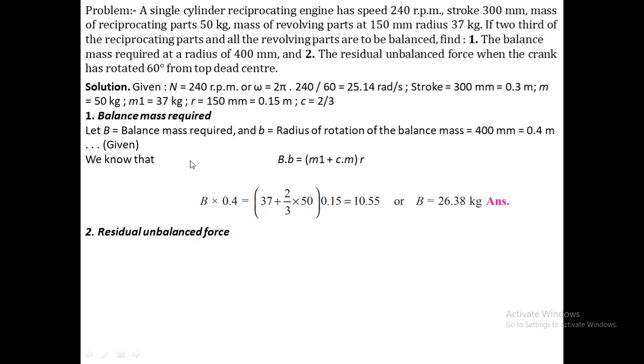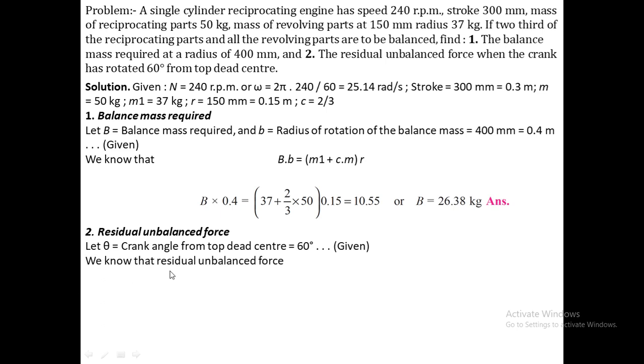Then the second unknown, that is the residual unbalanced force when the crank has rotated 60 degrees from the top dead center. So let theta, the crank angle, be 60 degrees from top dead center. It is given for the second unknown.